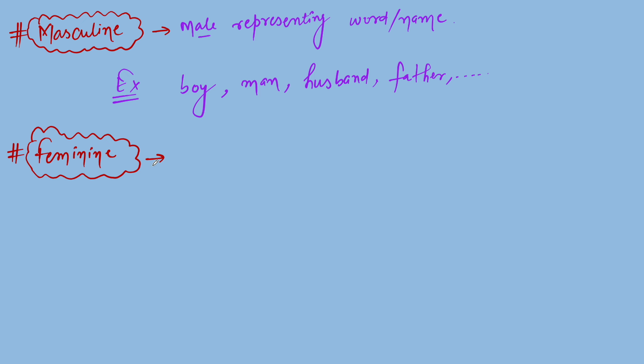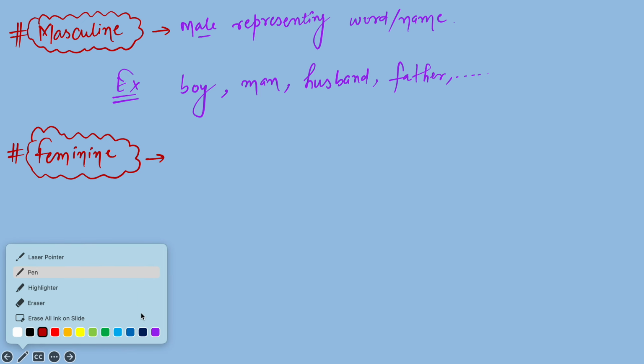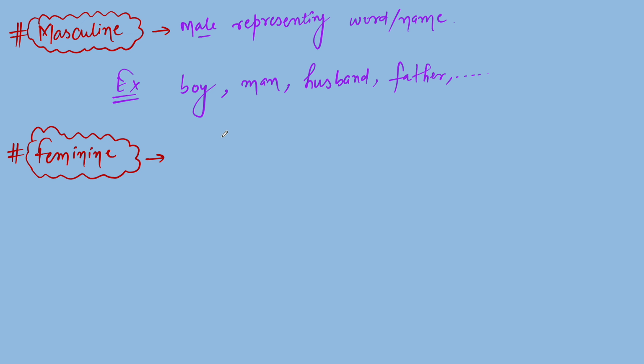What is feminine gender? The definition of feminine gender is very close to masculine. Just replace male by female and you will have the definition. A word or name representing female is known as feminine gender.